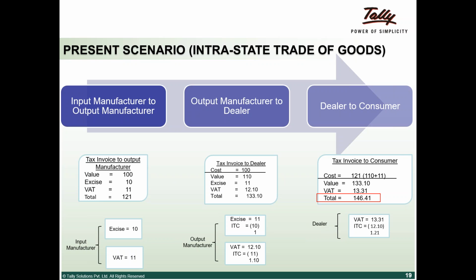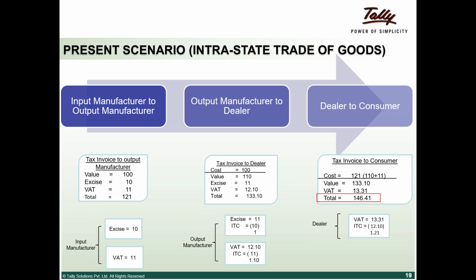Next case, let's take the output manufacturer. This is the present scenario, that it is not under GST, it is under the present tax regime. Output manufacturer to dealer, his cost is 100. He adds a value addition of 10, so his value becomes 110. The excise is 11, that is 10% on that. VAT is 12 rupees 10 paisa on value as well as excise duty. So total is 133.